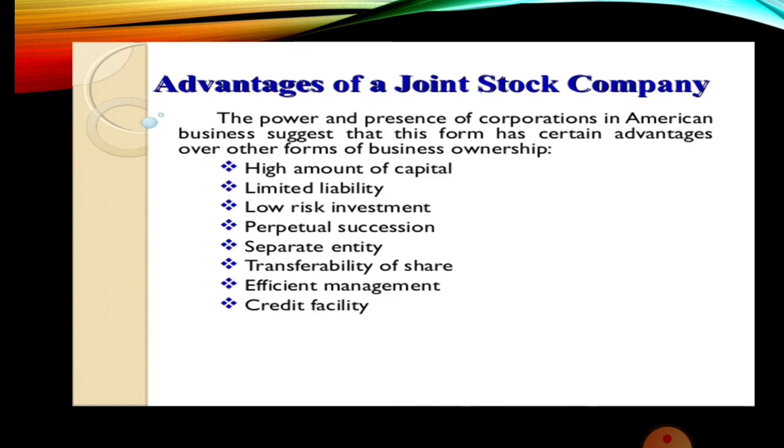Then the important advantage is limited liability. Then transferability of shares, that is also possible. Perpetual succession is possible in case of joint stock companies. Promotion of saving and investment habit. Risk bearing, low risk investment. Then economies of large scale operation. So economic development is possible in case of joint stock companies. So these are some of the advantages. Let us see the advantages in detail.